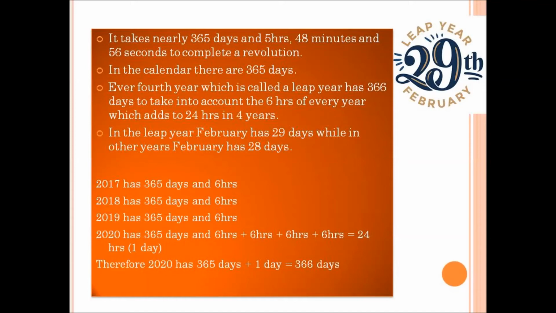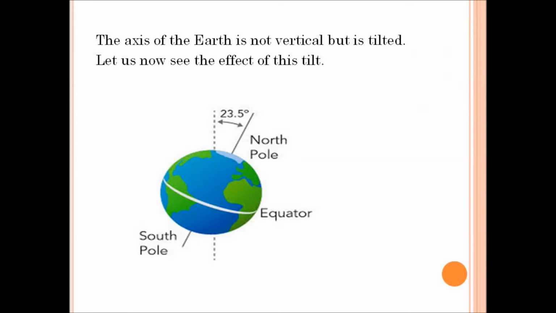Okay children, so the year 2020 has 366 days. Therefore, the year which has 366 days is said to be the leap year. In the leap year, February has 29 days, while in other years, February has only 28 days.